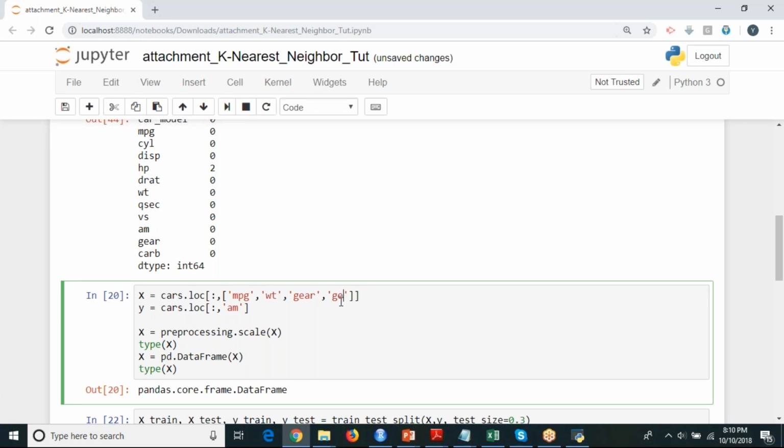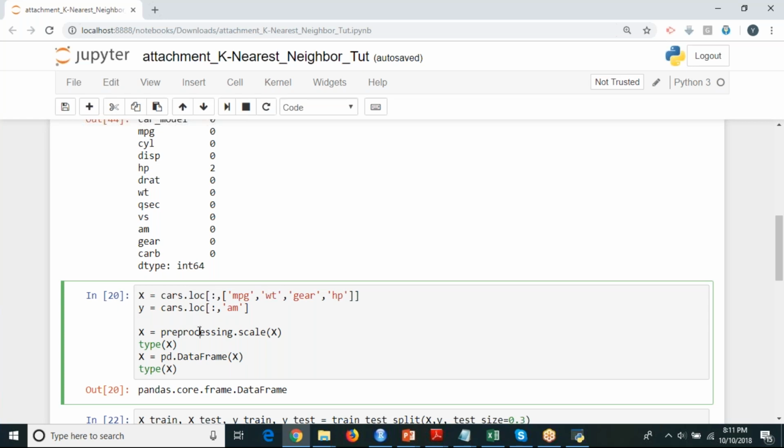Gear. Yogesh, what does LOC? Location. LOC is your location part. Okay. So here I'm going to choose MPG, weight, gear, HP, for example. In this particular location, I'm going to choose all the records with respect to these columns. So I'm going to create it as the input data set. And this VS is my output data set.